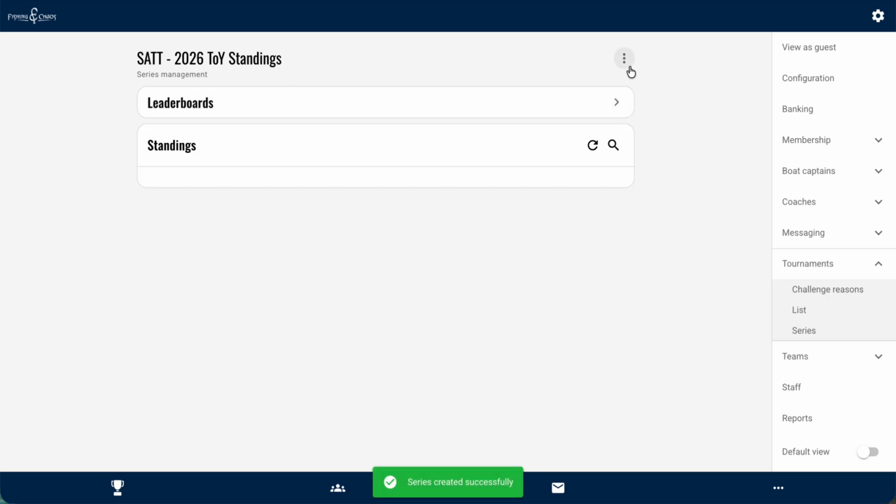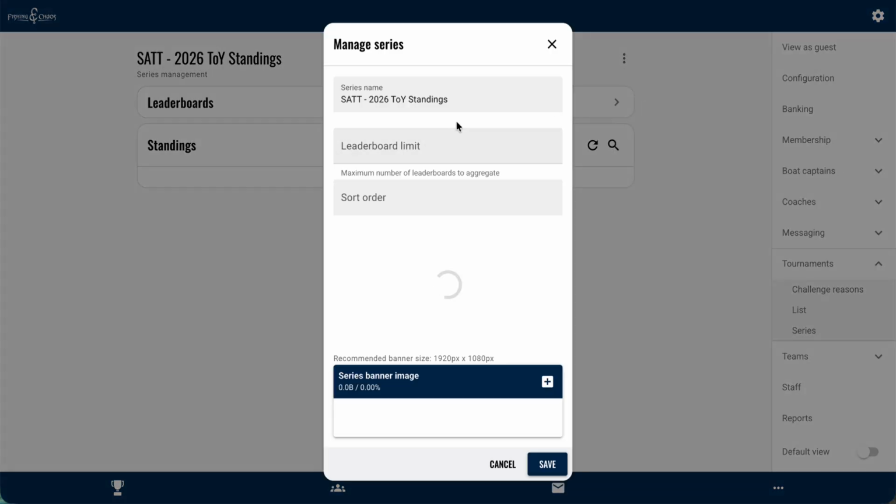First thing you're going to want to do is click the stack of 3 dots up here. Click Edit. It's going to ask you your leaderboard limit, so it's like an aggregate. So if you score your best 3 of 5, you're going to put 3 in there. If you score all of them, you don't need to put anything in there. Sort order is just going to be how it appears when you're looking at it, like on your app. So number 1 is going to be at the top, number 2 next, so on and so forth.